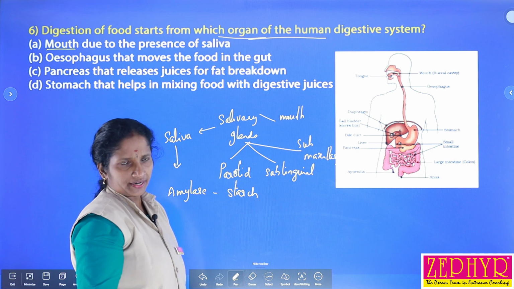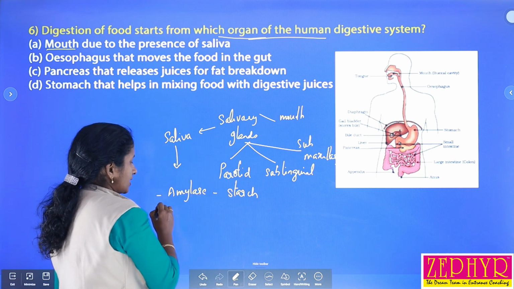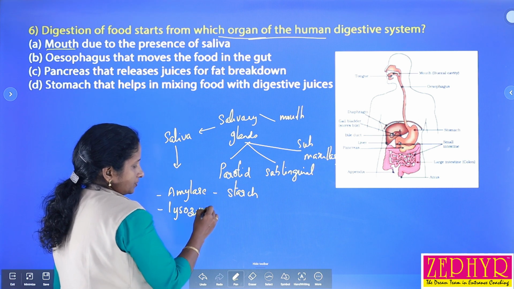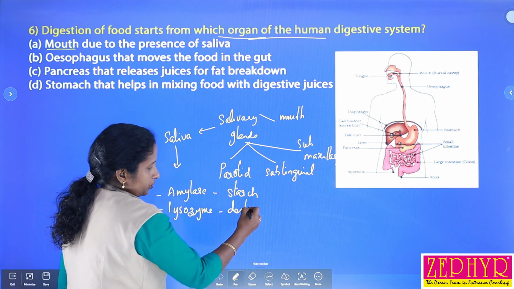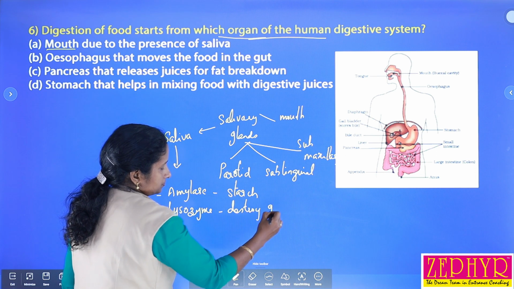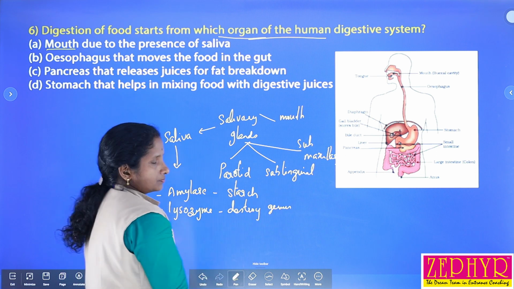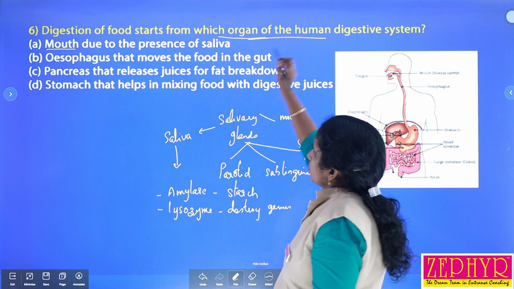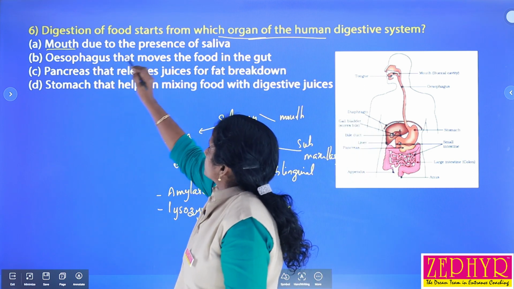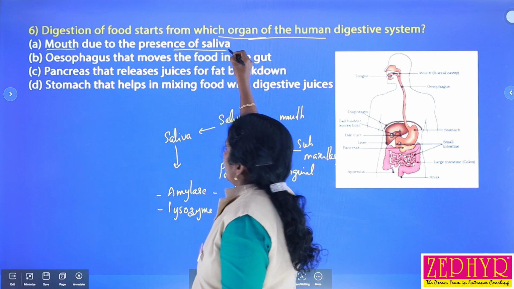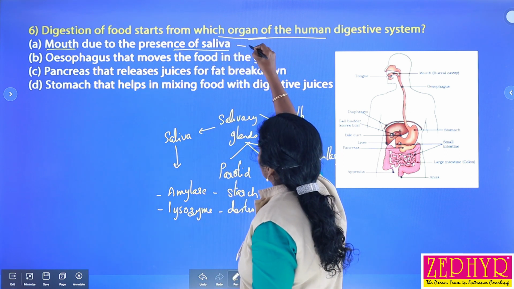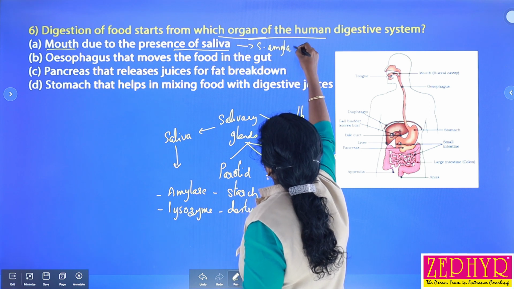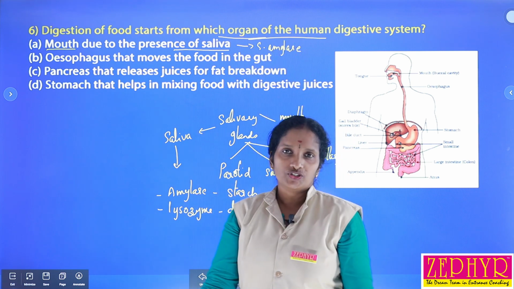Starch is a carbohydrate. There is also some amount of lysozyme, which destroys pathogens or germs. So digestion of food starts from the mouth, mainly due to the presence of saliva, which contains salivary amylase, which helps in the digestion of starch.